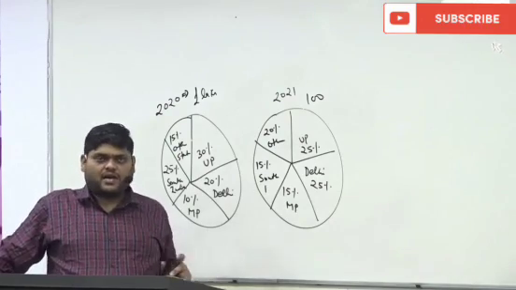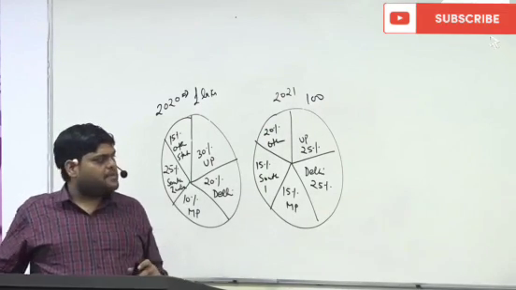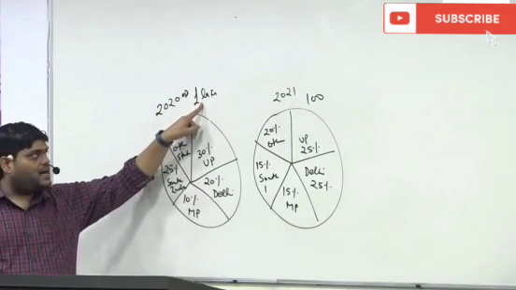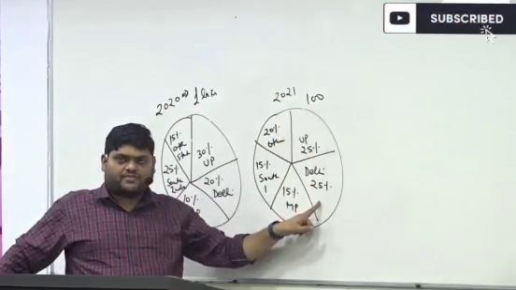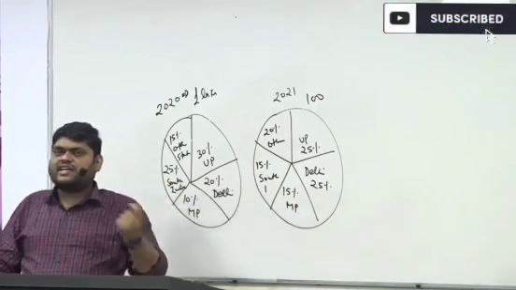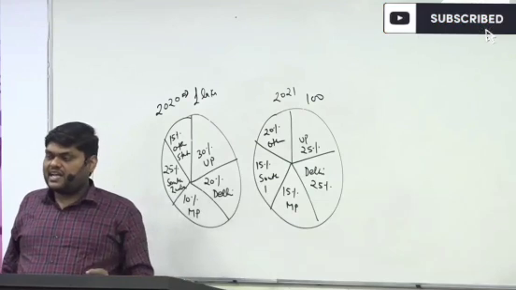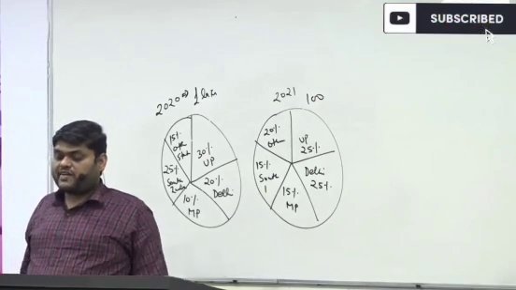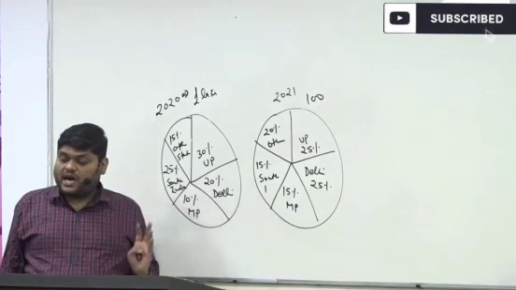Nothing is given. The total value is not given. Because if you see here, 20% of 1 lakh is 20,000, and 25% of 100 is only 25. So you can see that even from Delhi the total number of students has not increased. So understand, until and unless you know the base value, you cannot find out the answer.